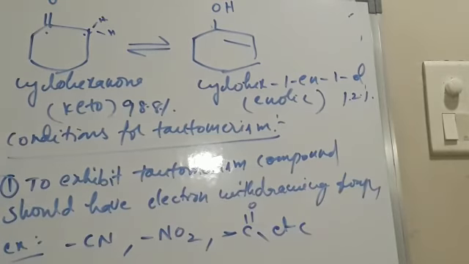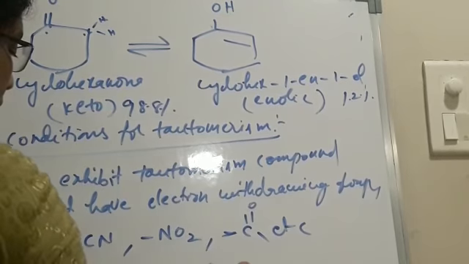Next, one more condition. To exhibit tautomerism, the compound must contain at least one alpha hydrogen atom. That is the second condition.